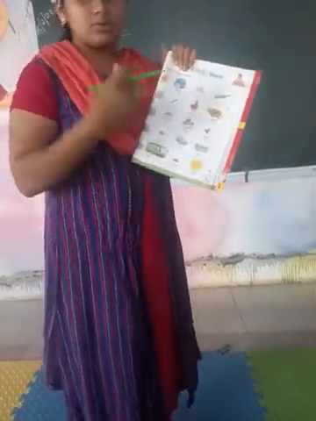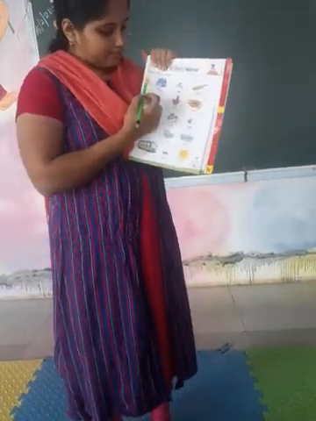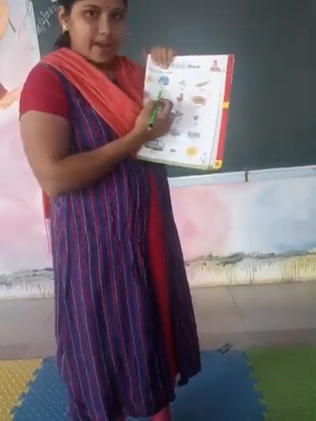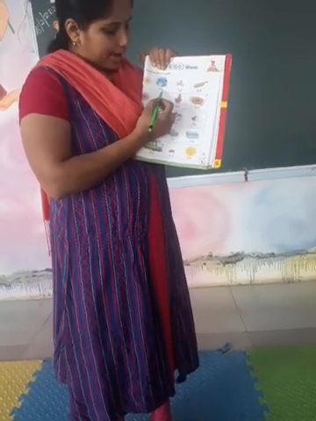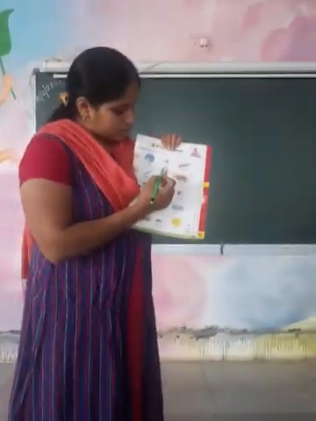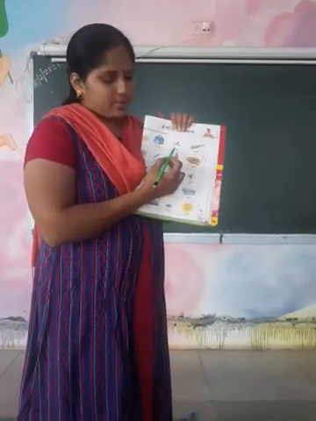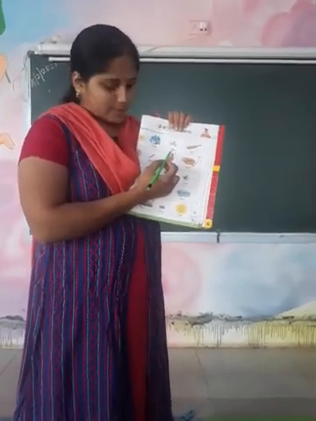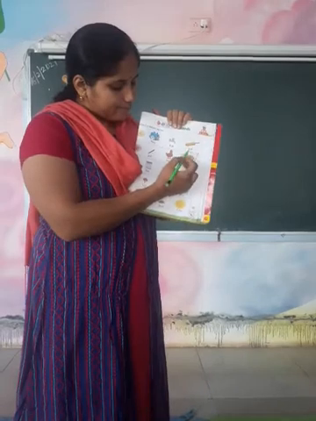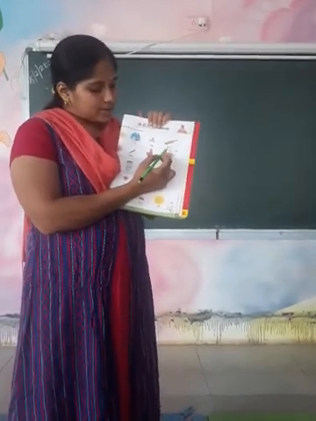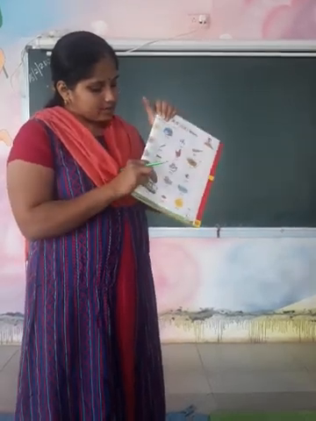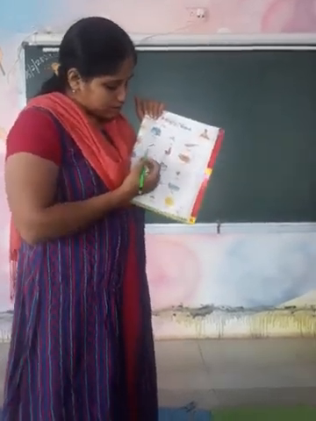The first vowel is A. B-A-G, bag. B-A-G, bag. Then you have T-A-P, tap. T-A-P, tap. Then you have B-A-T, bat. B-A-T, bat. Next we have E sound words.